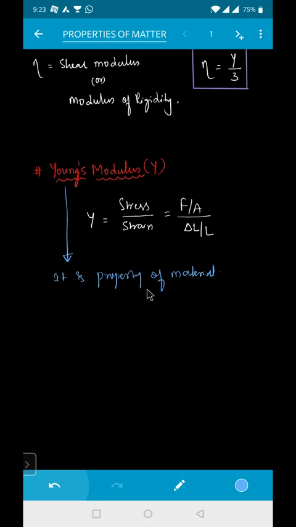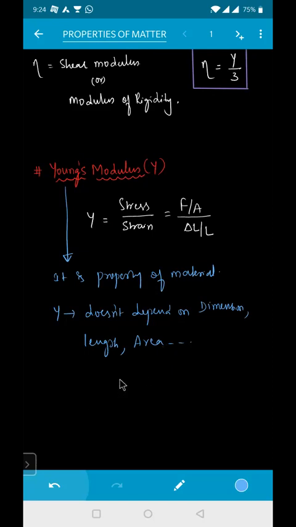And make sure that Y does not depend on dimensions like length, area, etc. So Y is independent of length and area, beta.